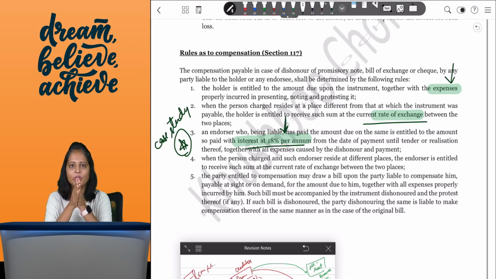So this is it about negotiable instruments. I hope I have simplified it for you and made it easy to understand. If you still have any questions, you can always comment and I'll help you out with the solutions. And do not forget to see the case study questions for negotiable instruments that we have discussed. It will help you in understanding the kind of questions asked. It may seem technical, but trust me, it is quite scoring and very easy to understand.